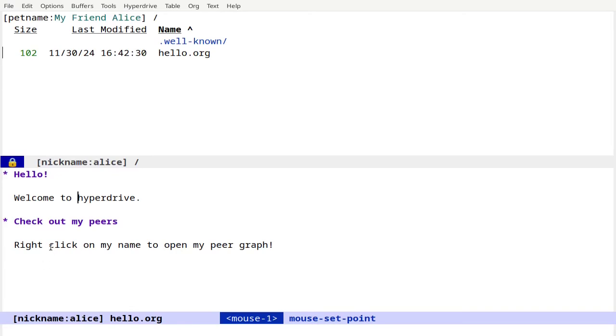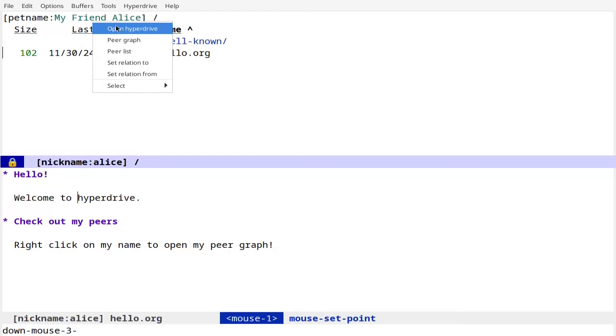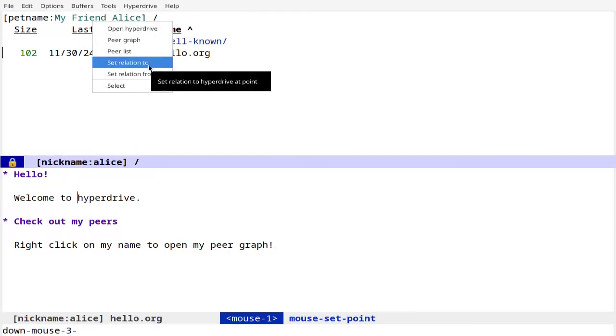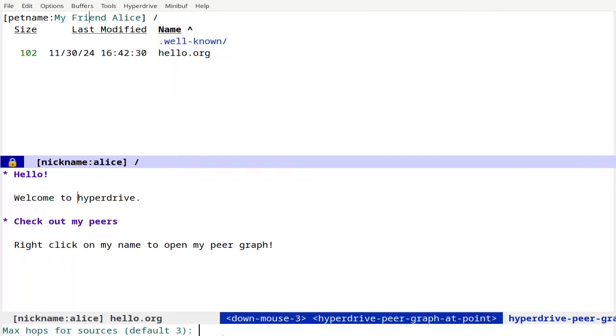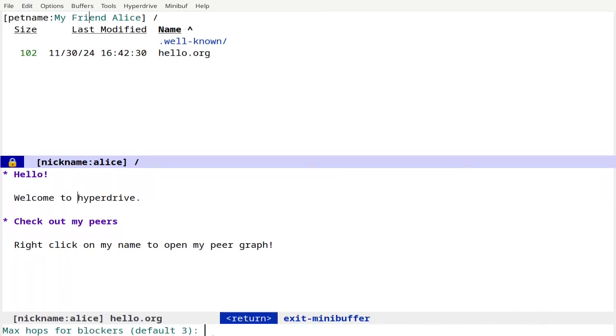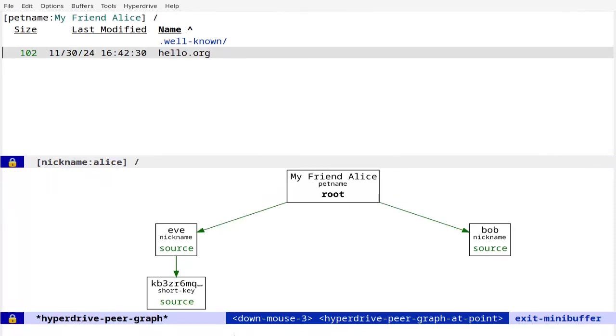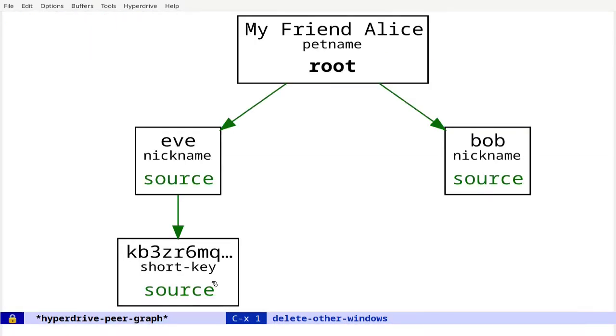Now, I'll do what she asks, which is to right-click on her name and open her peer graph. In the context menu, I see a few different actions I can take, but I'll click on peer graph. It's prompting me to pick the max hops for sources. Default 3. I'll choose the default. Same for blockers. I'll explain what that means later. This is Alice's peer graph.